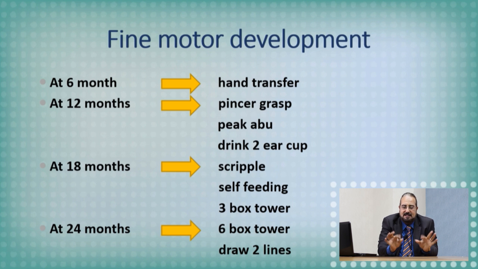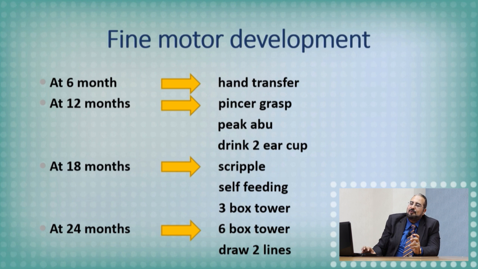Once he can do this, he can drink from a cup. He can play peekaboo. He can hold 2 objects, 1 in each hand. So this will occur at the age of 12 months usually. At the age of 18 months, the infant has more fine motor development. He can scribble using the pen, can turn pages, and try to feed himself. After that, he can build up a tower of 3 blocks. So at that age, the patient scribbles and tries to feed himself by cup and spoon.